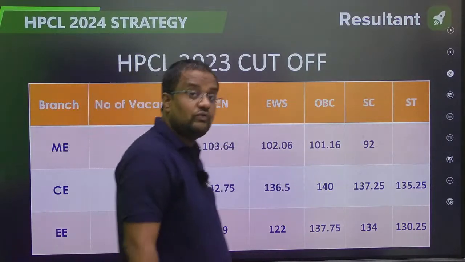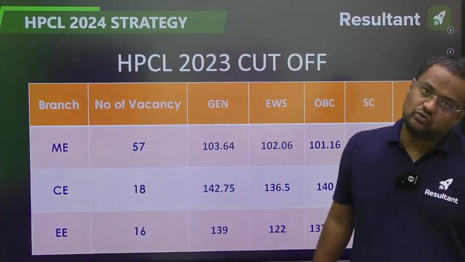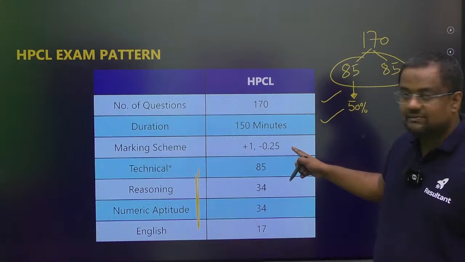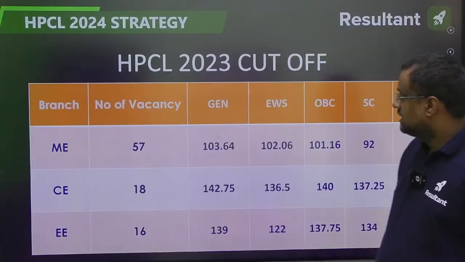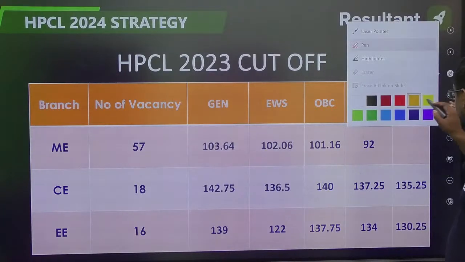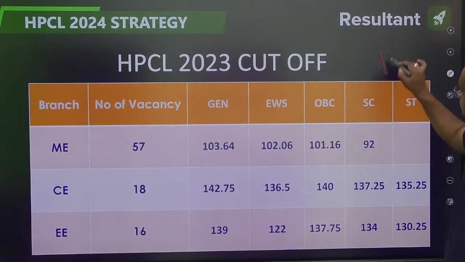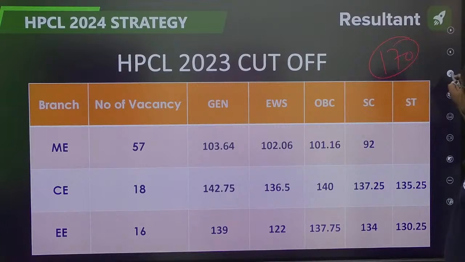Okay, so out of 170 questions, every question will be of 1 mark. Negative marking is minus 0.25. This negative marking was also introduced last time. This was the cutoff last year out of 170 marks.